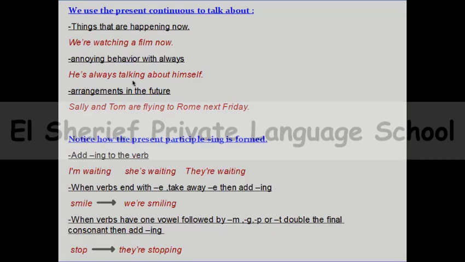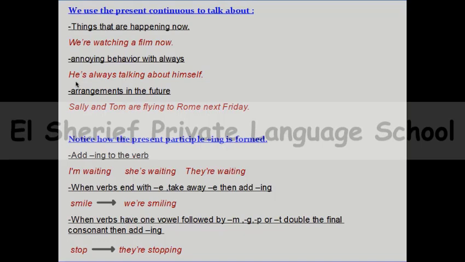He is always talking about himself. So this is annoying behavior that makes you angry. So you can talk about the annoying behavior and say, he's always talking about himself. For example, another example, we can say that, she is always interrupting me while I'm talking to my friends. So this is annoying behavior. We can use always in the present continuous when we are talking about annoying behavior.